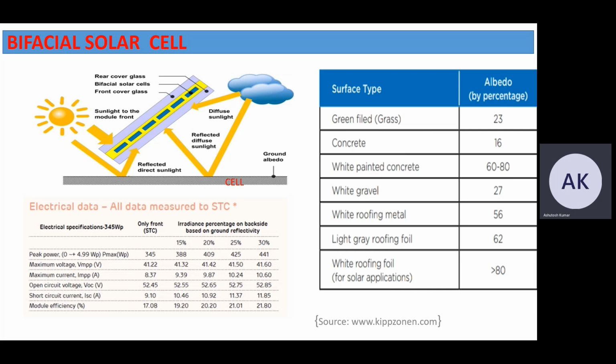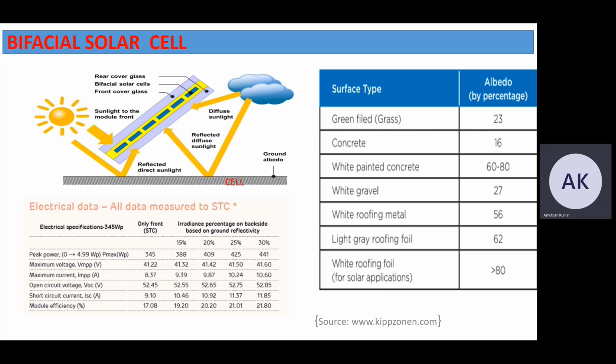So we can see here, if ground reflectivity is 25%, then the module efficiency increases to 21.01%. And if ground reflectivity is 30%, the module efficiency increases up to 21.80%. So we can improve the solar cell efficiency by using bifacial solar cells.